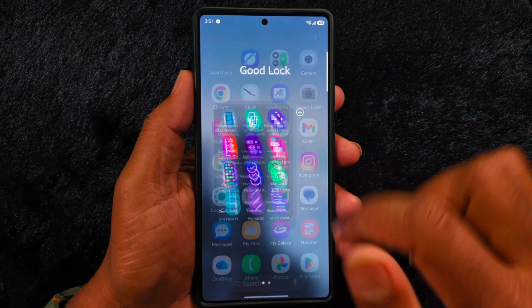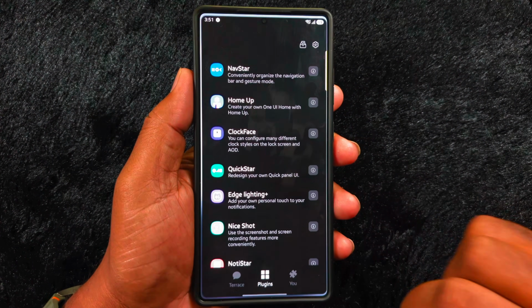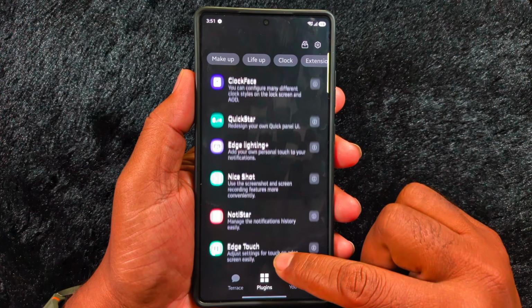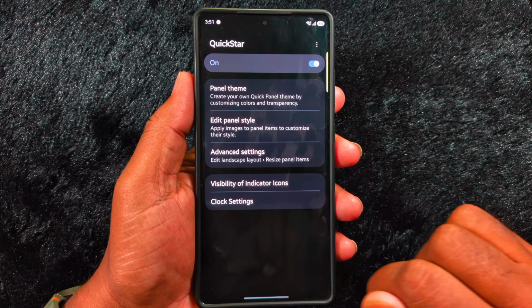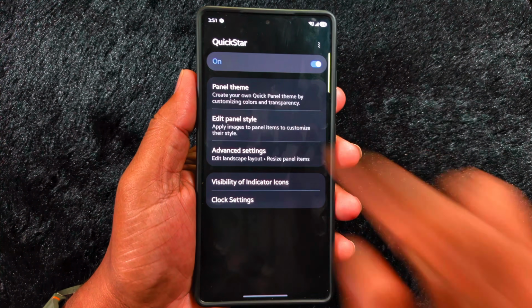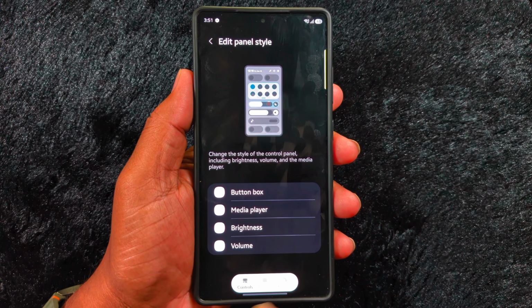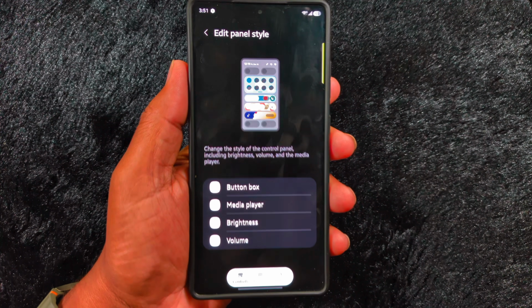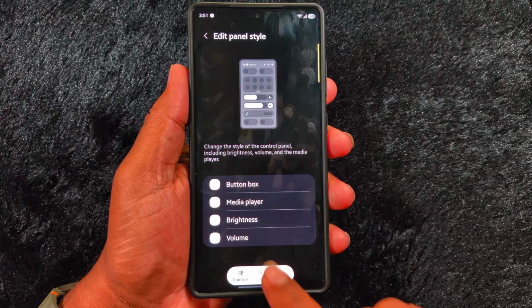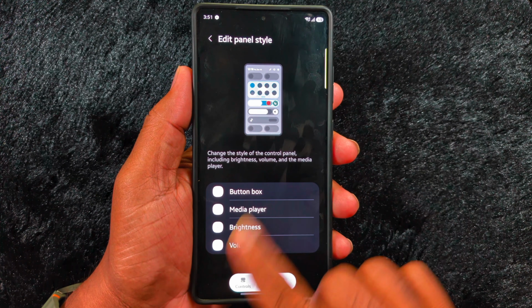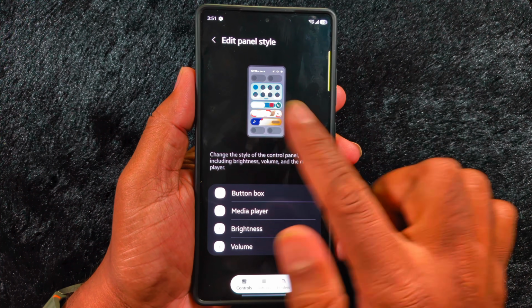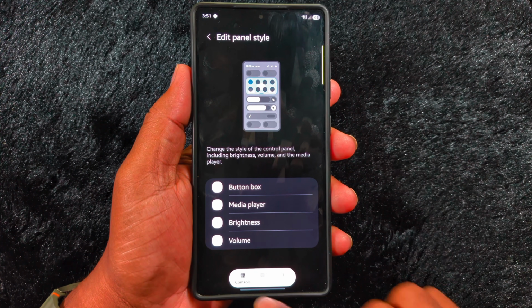Open Samsung Good Lock. Scroll down and tap on QuickStar. Now go into Edit Panel Style. This is where all the new customization options are. Change the control panel style, including brightness, volume, and media player to your Samsung Galaxy.